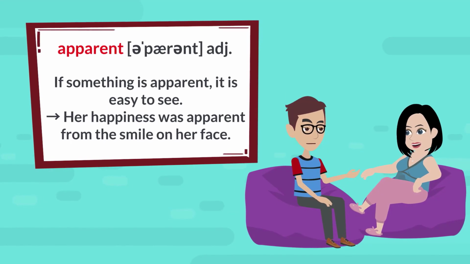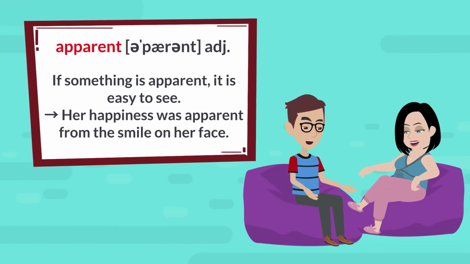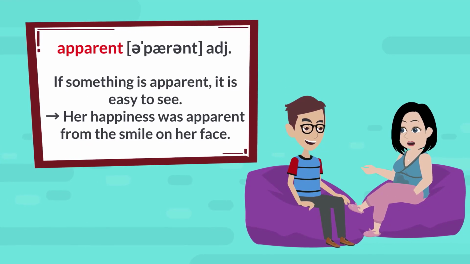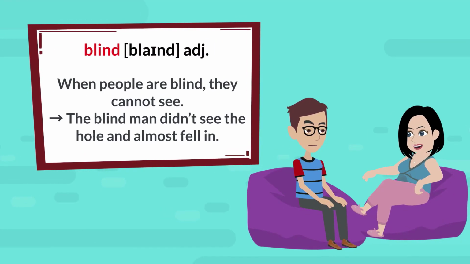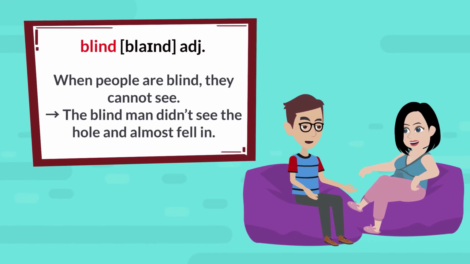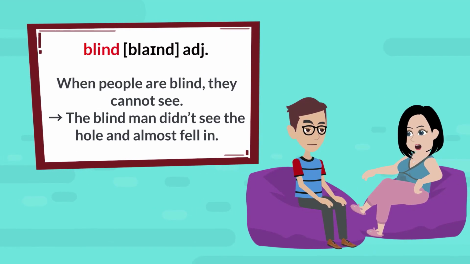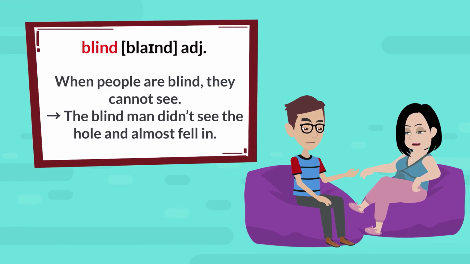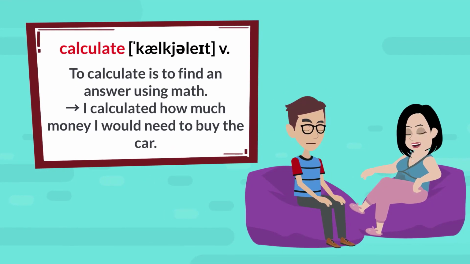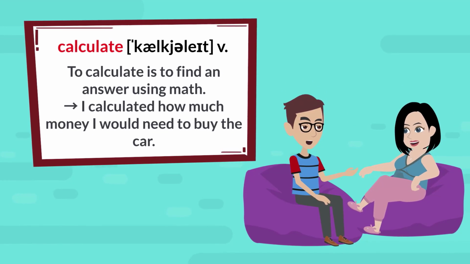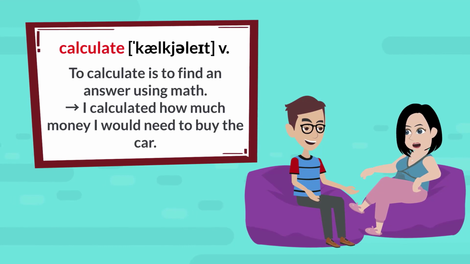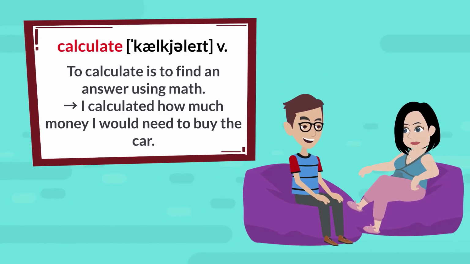Apparent. If something is apparent, it is easy to see. Her happiness was apparent from the smile on her face. Blind. When people are blind, they cannot see. The blind man didn't see the hole and almost fell in. Calculate. To calculate is to find an answer using math. I calculated how much money I would need to buy the car.